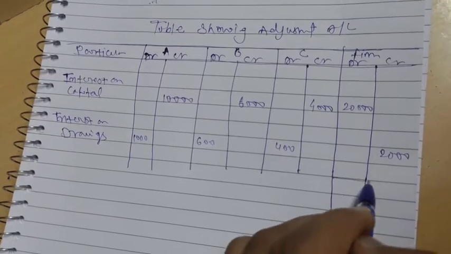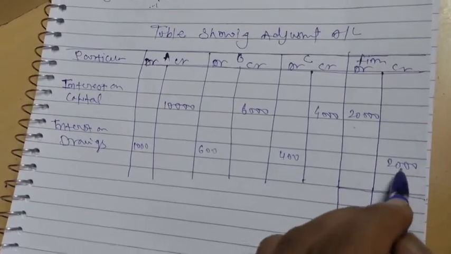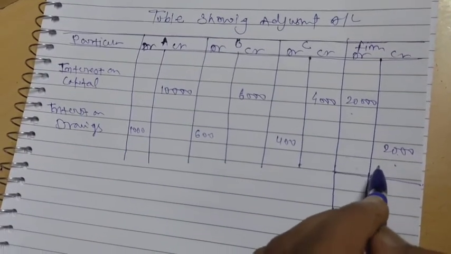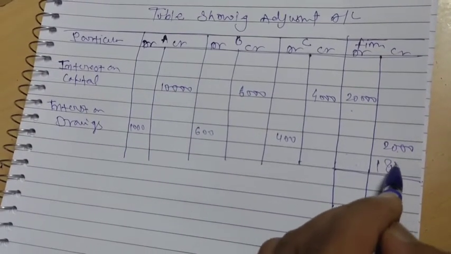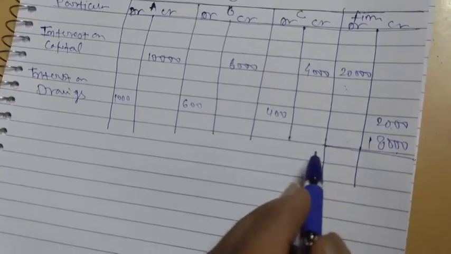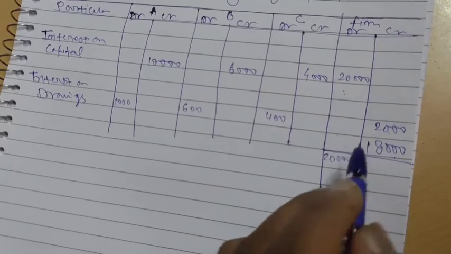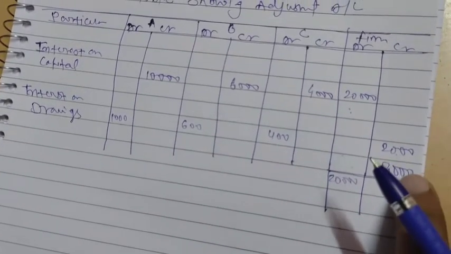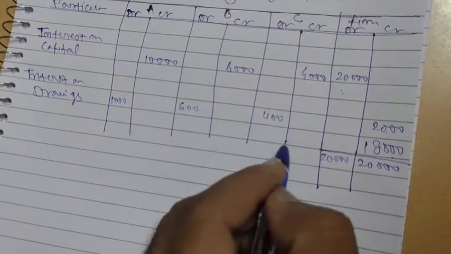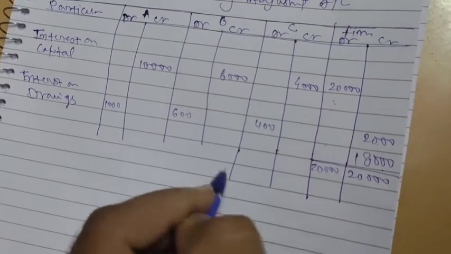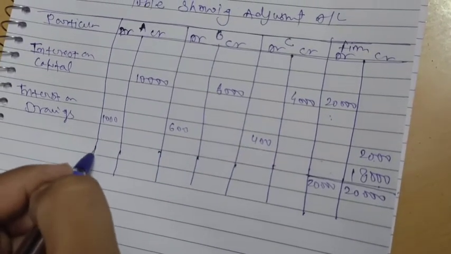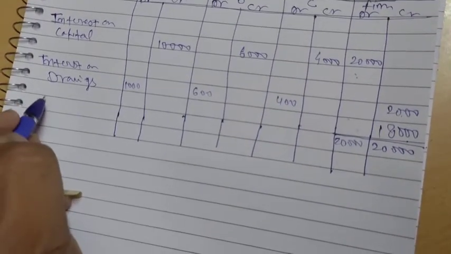It is 20,000 and here the total is only 2,000, so the difference is 18,000, on the credit side. How do we find 18,000? 20,000 is the total and here is only 2,000, so the difference we find is 18,000. This 18,000 is on the credit side, so it will be divided on the debit side of the partners.